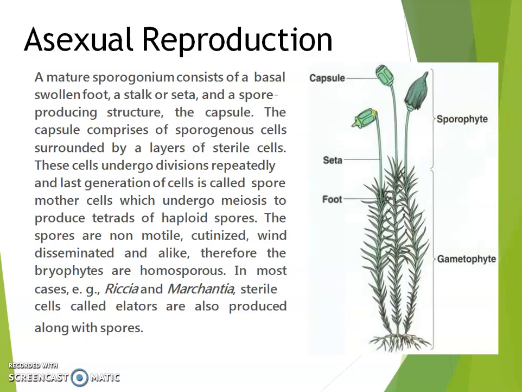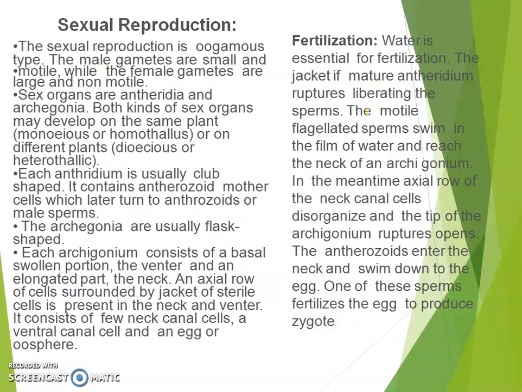These spores are disseminated, and all of the spores are the same type. Then the sexual reproduction is oogamous. The male gametes are small and motile, and the female gametes are large and non-motile. The sex organs are antheridia and archegonia. Both kinds of sex organs develop in the same plant or in different plants. Each antheridium is usually club-shaped, and it contains androcyte mother cells, which later turn into antherozoids or male sperms.